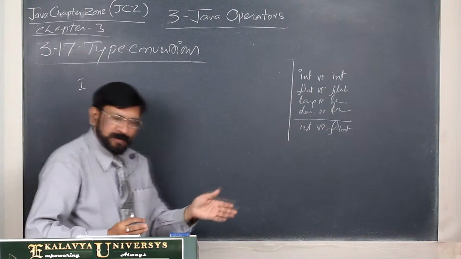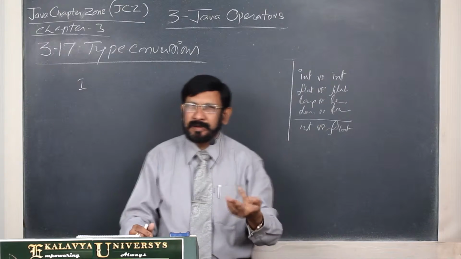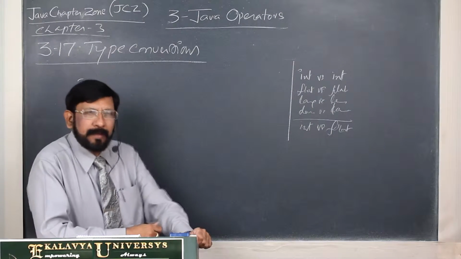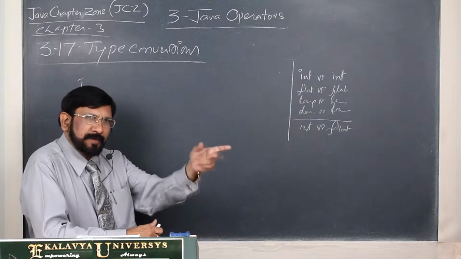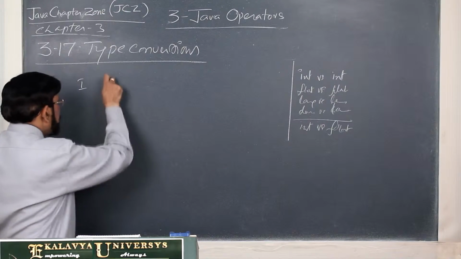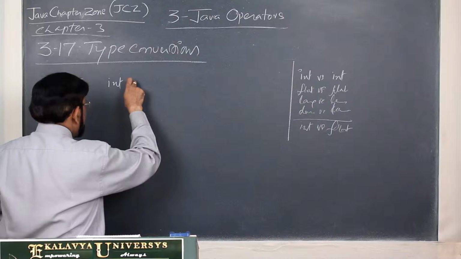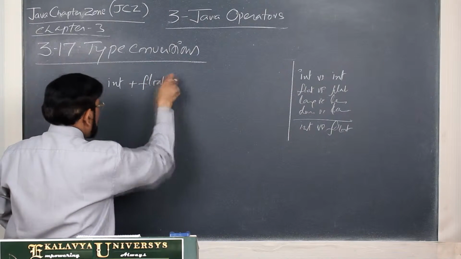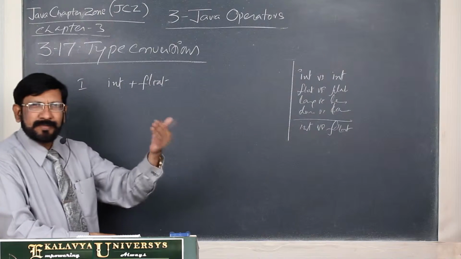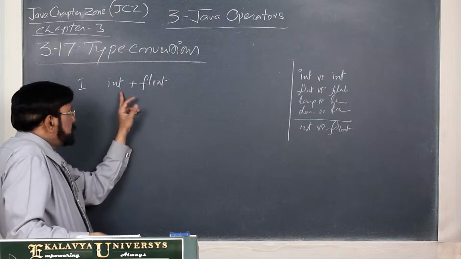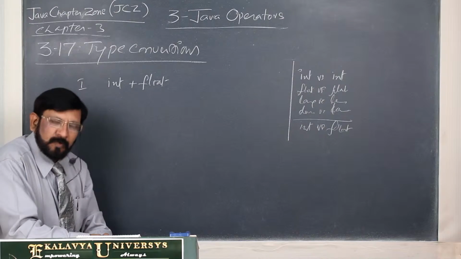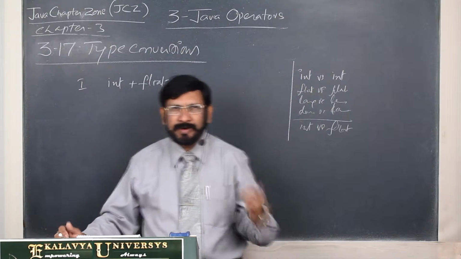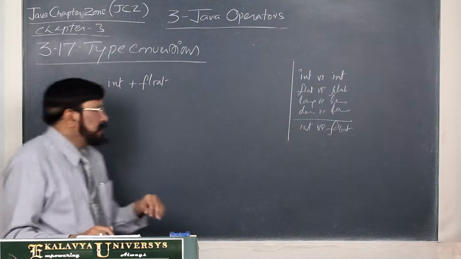In a binary operation, let us take plus for example sake, if two operands belong to different types, like int plus float. Java originally knows int plus int. Java originally does not know int plus float. For this purpose, automatic conversion rules are promoted. This is the first one.